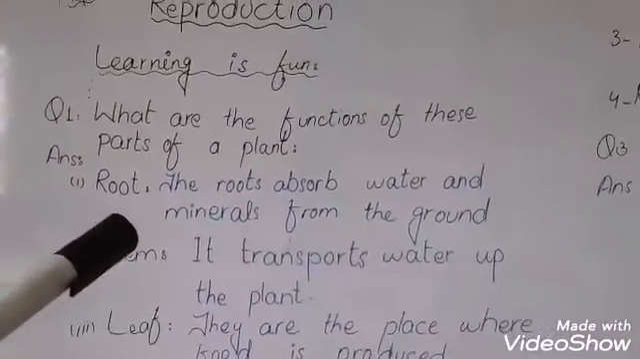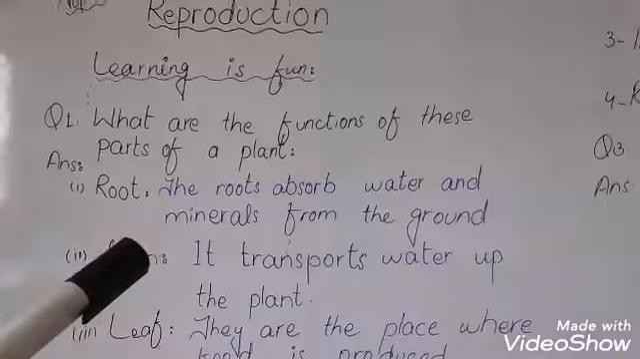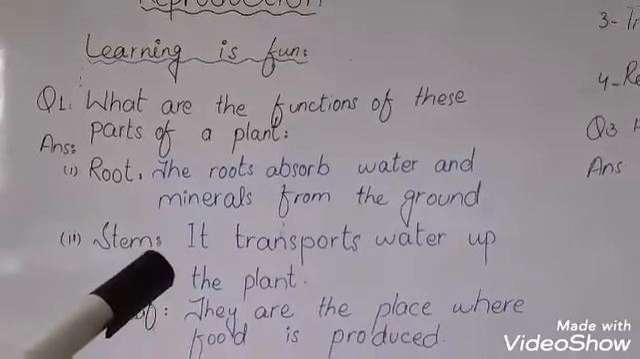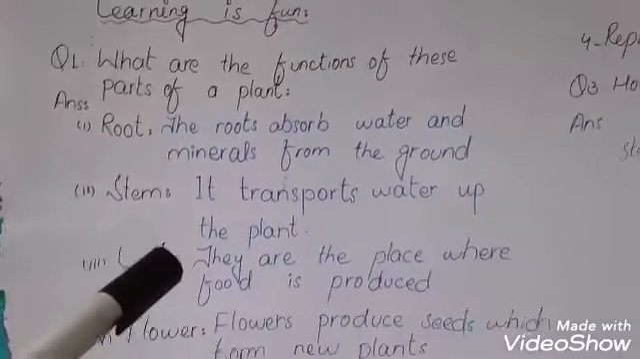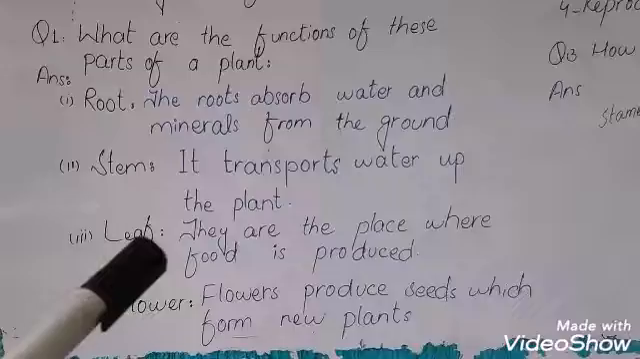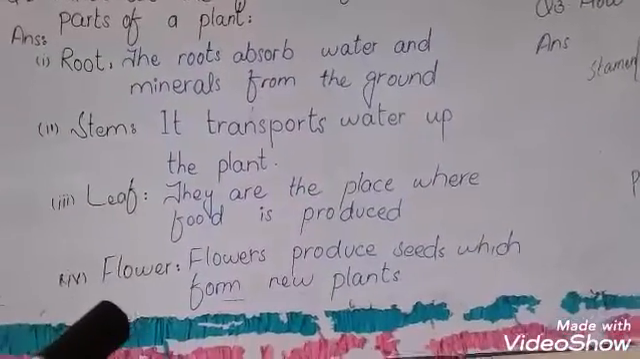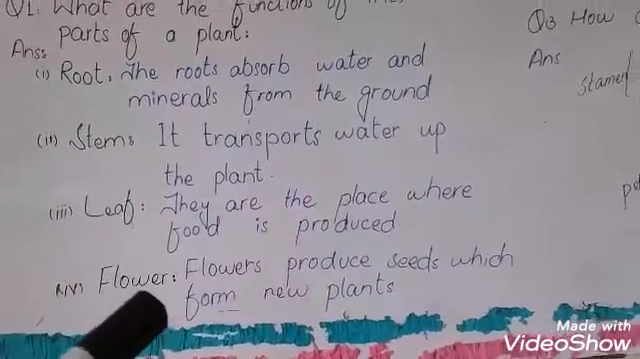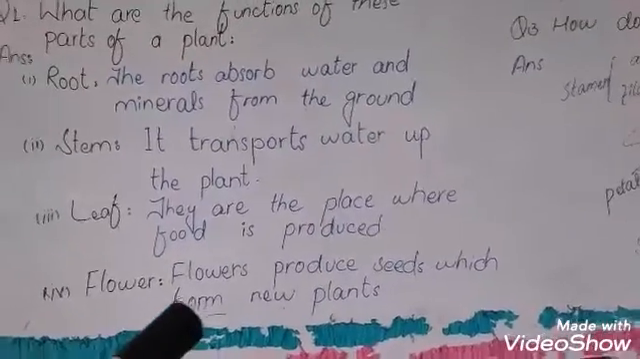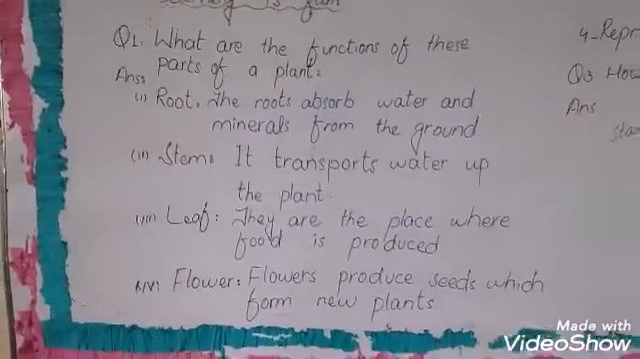So root. The roots absorb water and minerals from the ground. Stem. It transports water up the plant. Leaf. They are the place where food is produced. In the last, flower. Flowers produce seeds which form new plants. Is that clear?